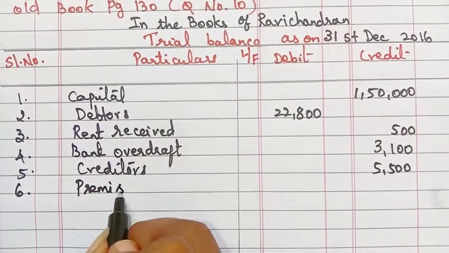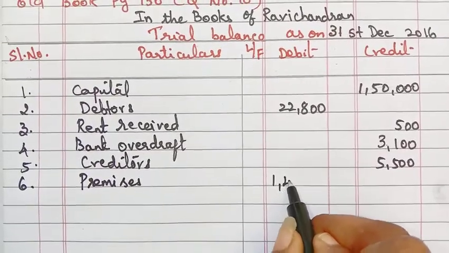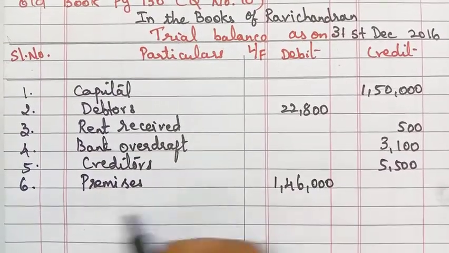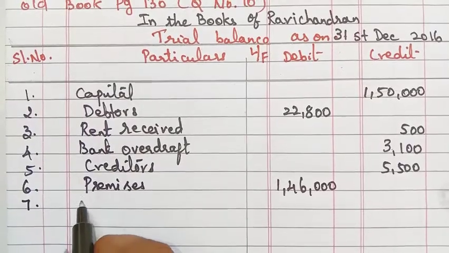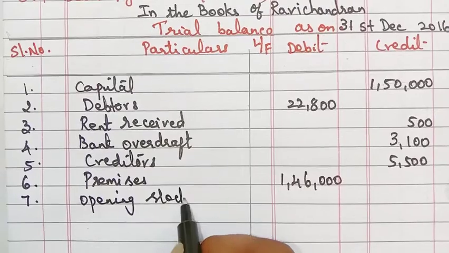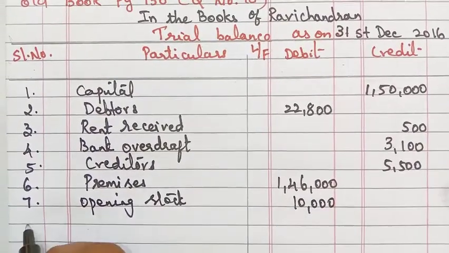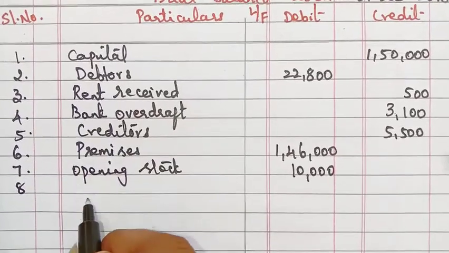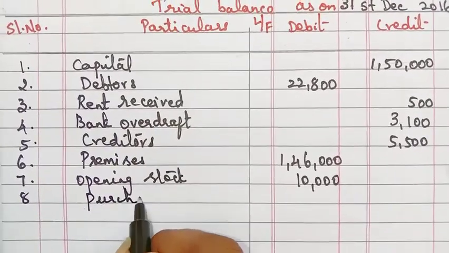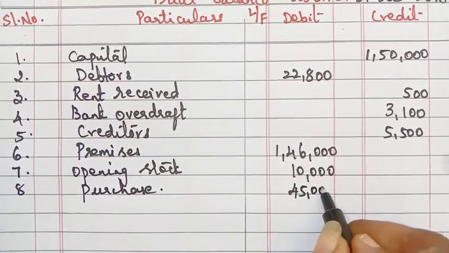Premises, buildings, same, so it will come in the debit side as 1,46,000. Next, the seventh one, opening stock, 10,000. Next, the eighth one, purchases. Purchases will come in the debit side, it's an expense, as 45,000.